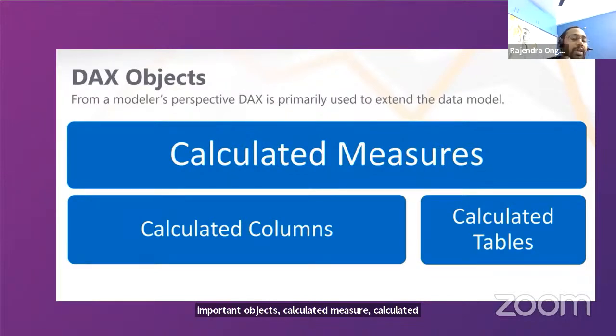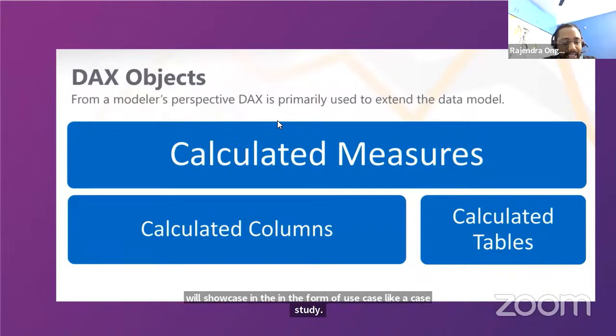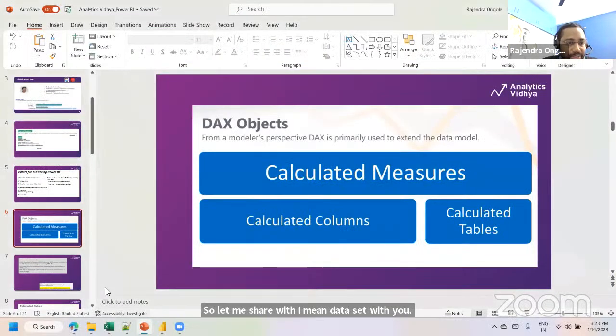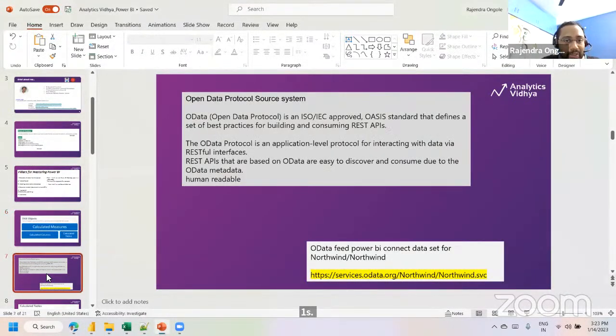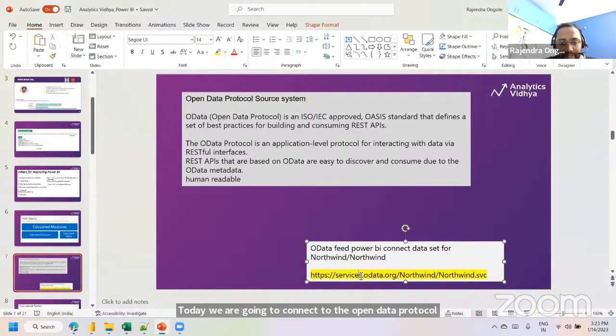What it is and how we are going to work on this, I will showcase in the form of a use case, like a case study. Let me share one data set with you, and let me know whether you are able to see the information, so that we can do it in parallel. One second. Today we are going to connect to the Open Data Protocol system, the OData feed source system. I'm going to share this link. Let me know whether you are able to connect.